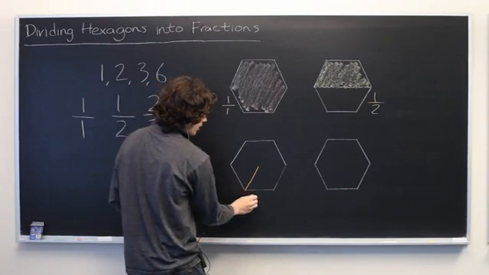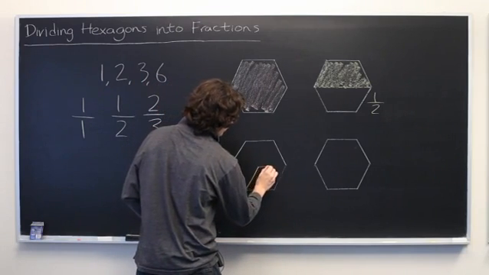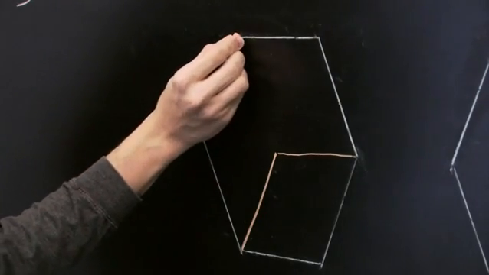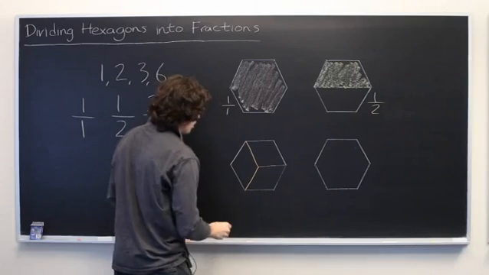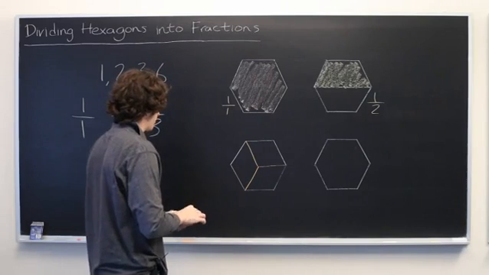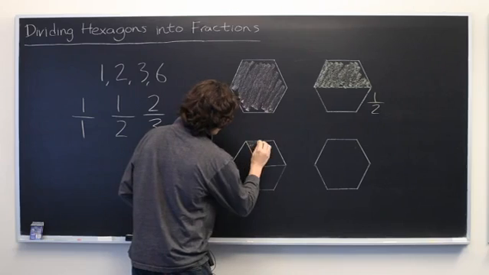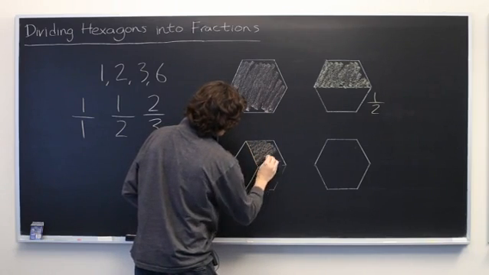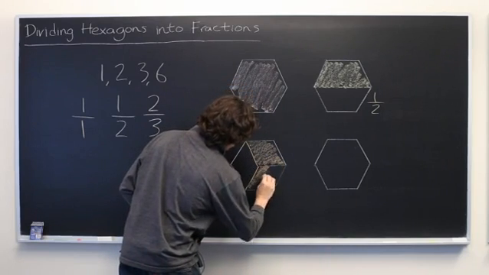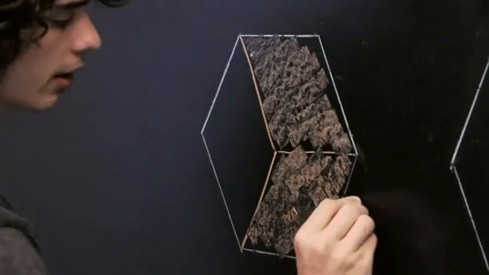Then we're going to go around the hexagon, skip this vertex, move on to the next one, and draw a line there. Same thing. Skip this, move on to the next vertex, draw a line. You can see what we've done is we've divided the hexagon into rhombi, or rhombuses. Then we're just going to shade in 2 of those. Awesome. That's 2/3.